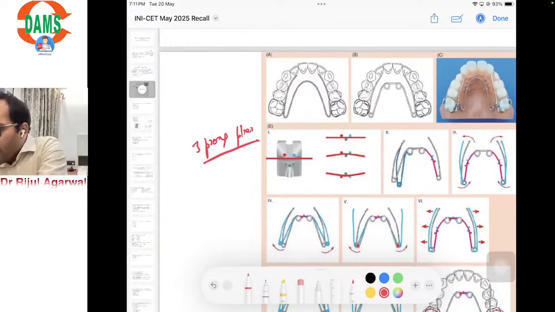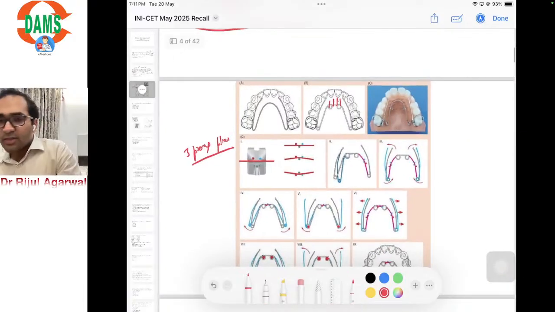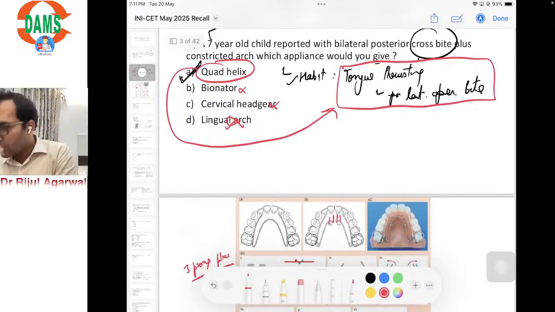Now, in the anterior bridge, certain spurs are soldered so as to correct the tongue thrusting habit as well. So this quad helix appliance can be modified to correct the tongue thrusting habit if it had been part of the question. Hence quad helix is the correct option here.